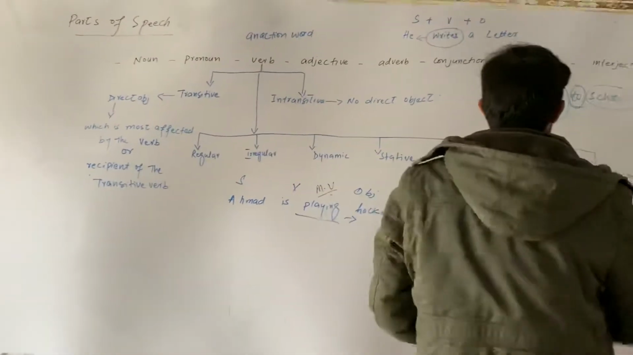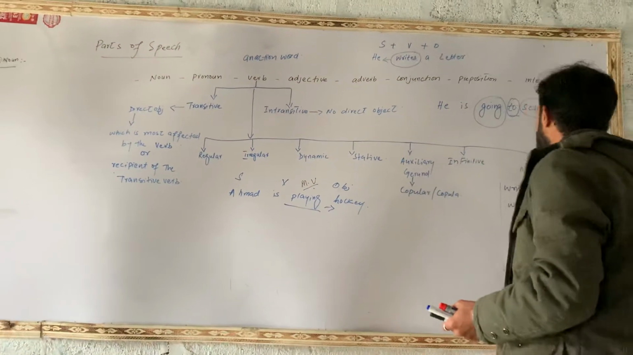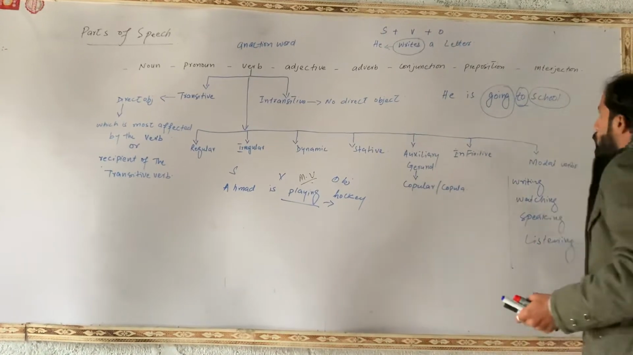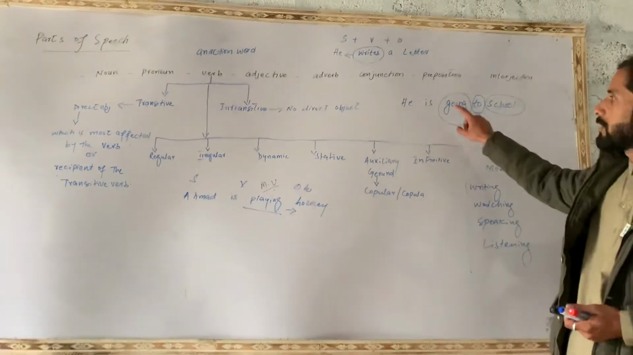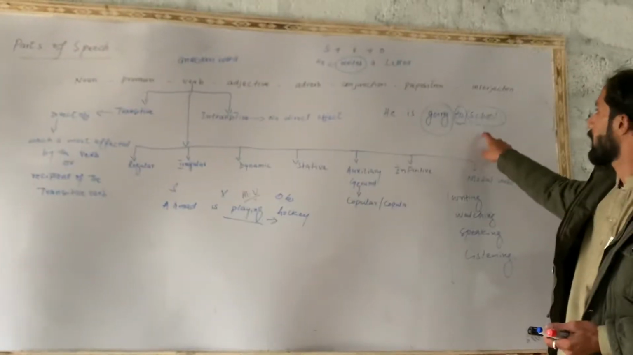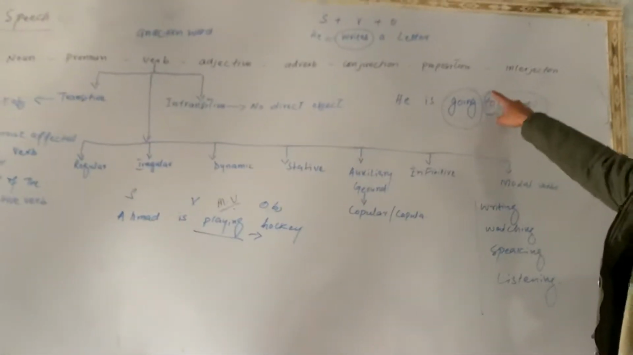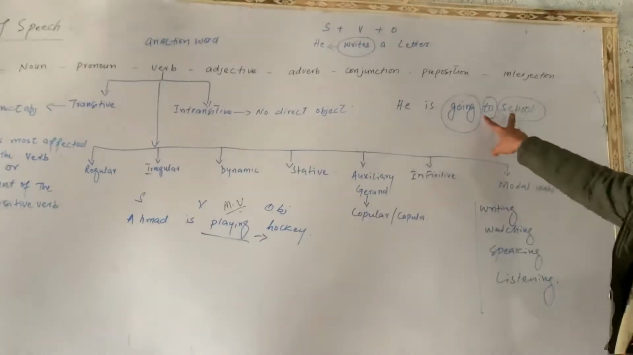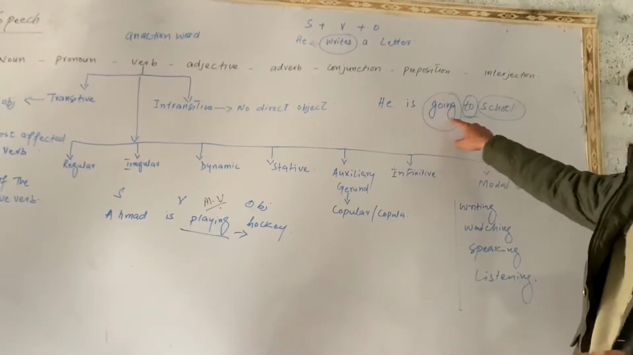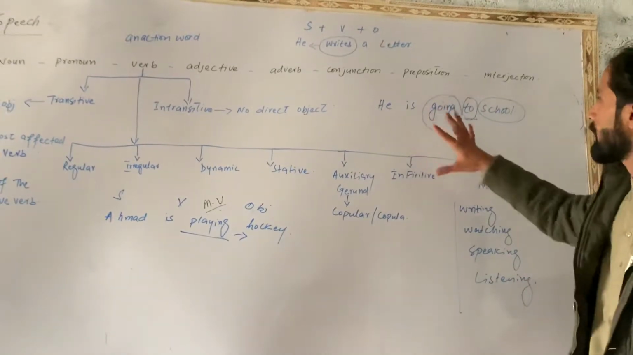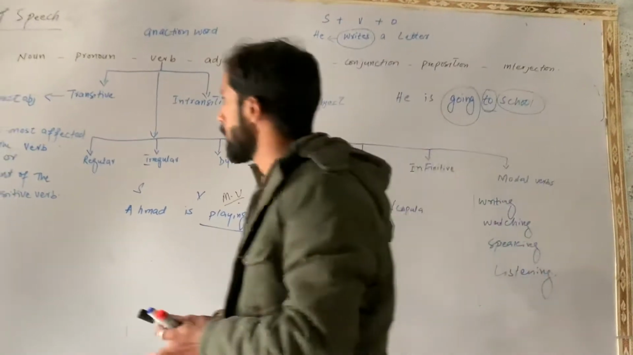And here is another sentence: he is going to school. In this sentence, going is an intransitive verb because it has no direct object. We have used a preposition to join with this object, to school. He is going to school. That is why this verb is called an intransitive verb.